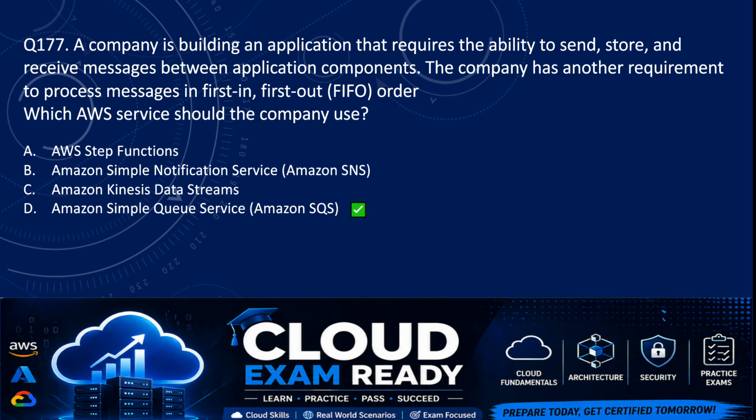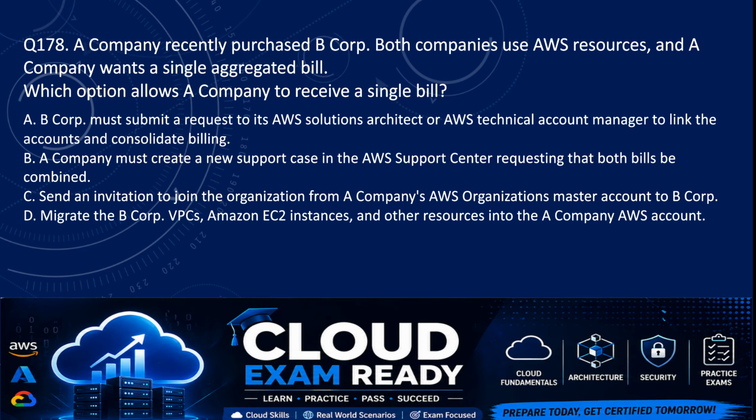Next, question number 178. A company purchased B Corporation. Both companies use AWS resources and A company wants a single aggregated bill. Which option allows A company to receive a single bill? So we have options. Option A is B Corp must submit a request to its AWS Solution Architect or AWS Technical Account Manager to link the accounts and consolidate bills.